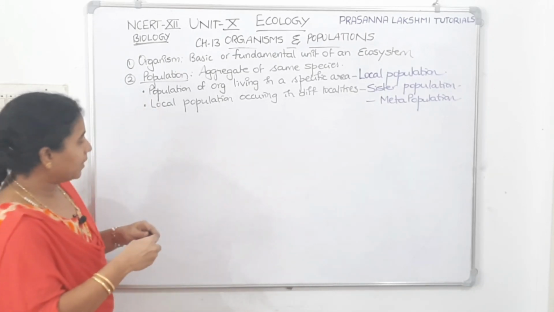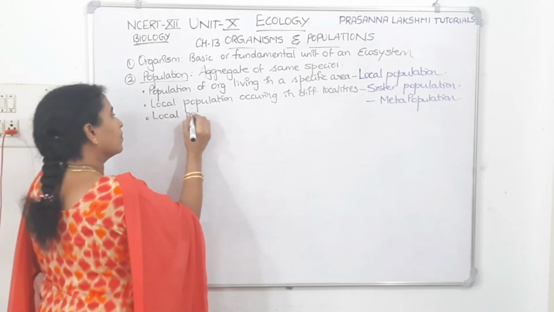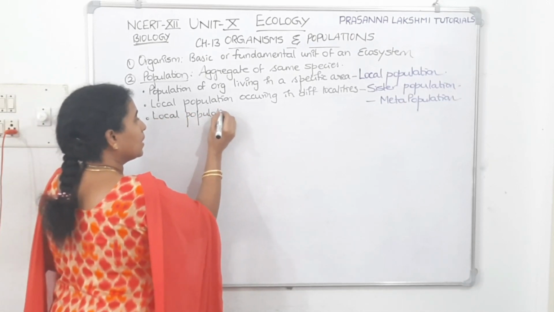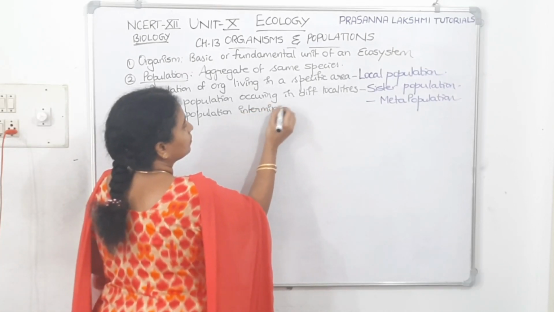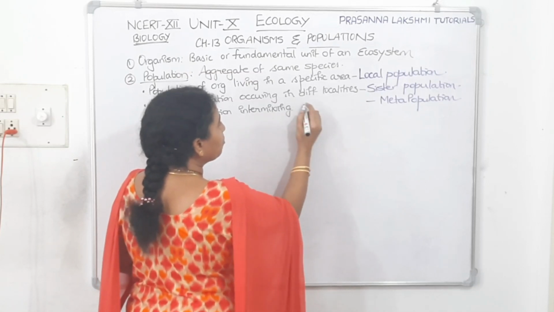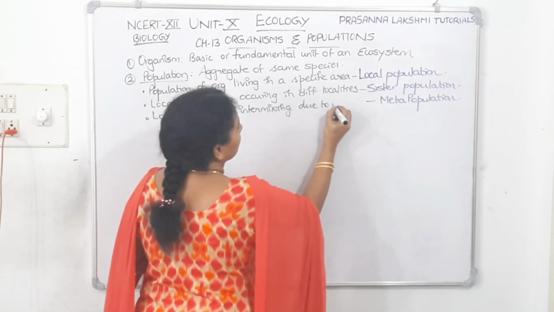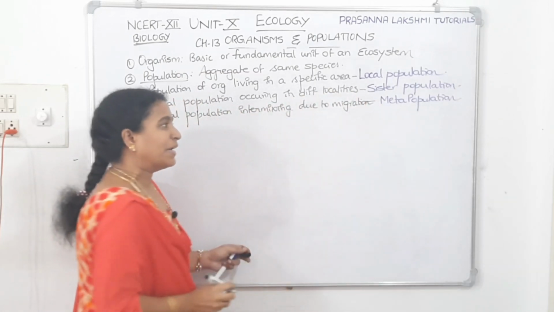So, local population intermixing. Local population, they are intermixing due to migration, then that is called as metapopulation.